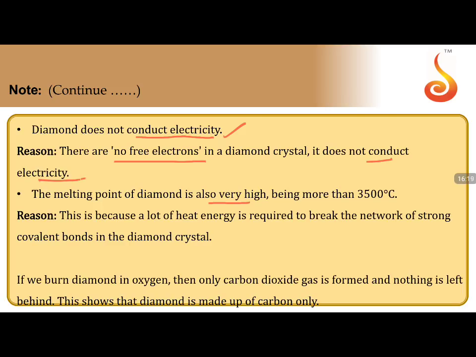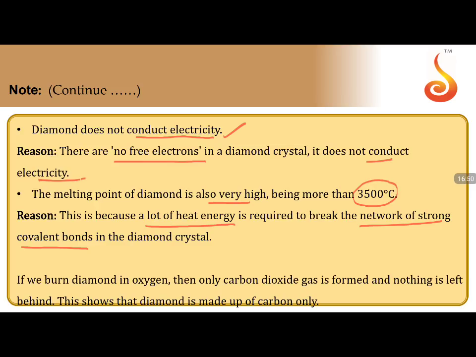It has a high melting point, more than 3500 degrees centigrade. This is because a lot of heat energy is required to break the network of strong covalent bonds in the diamond crystal. To break it, we need to supply energy sufficient to break each and every bond in the carbon and make the carbons slightly displace. This is very huge, so lots of energy is required to do this. That's the reason it has a high melting point.